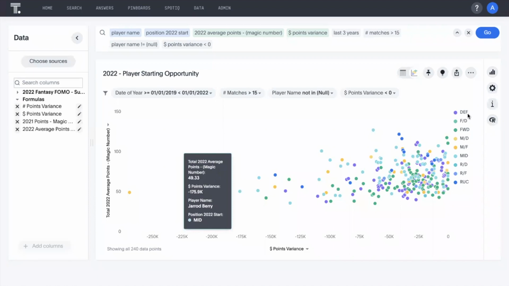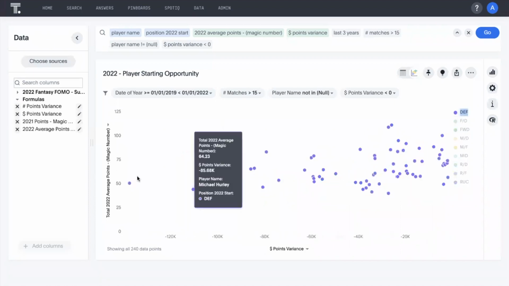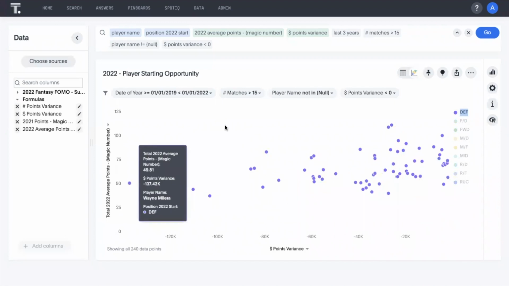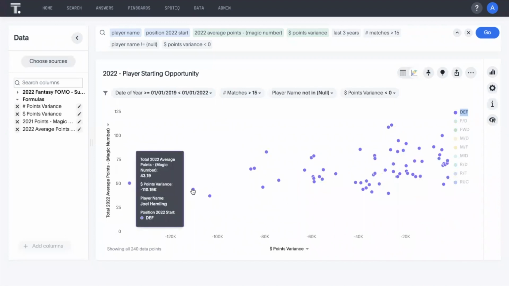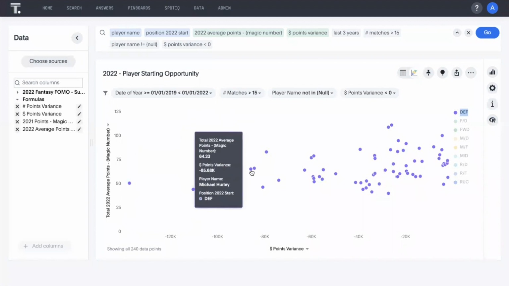So let's have a quick look at the defenders, to see if there's any standing out. We look at the defenders. There's an opportunity here with Wayne Malera, Joel Hamling. Who else do we have here? Colin O'Riordan. Again, with some of these players, like Michael Hurley, it's a big risk coming back from injury.